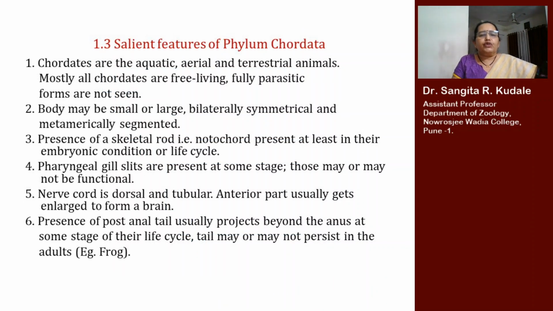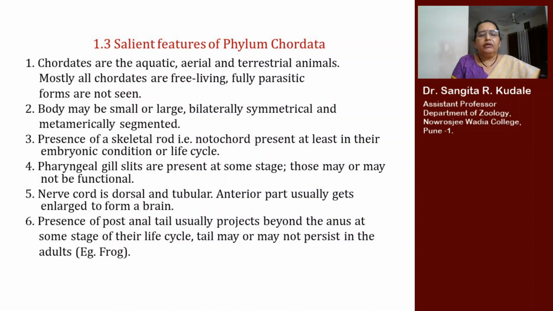Here are the salient features of chordates. Chordates are aquatic, aerial, and terrestrial animals. Mostly all chordates are free living. Fully parasitic forms are not seen.